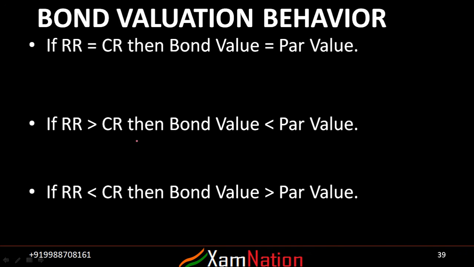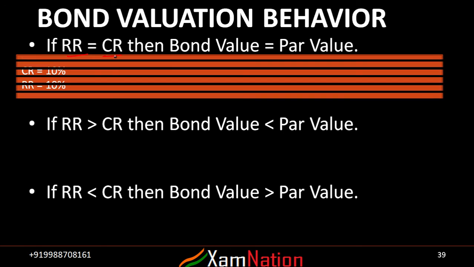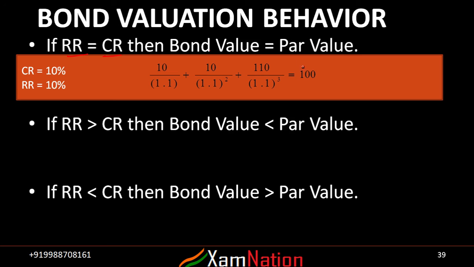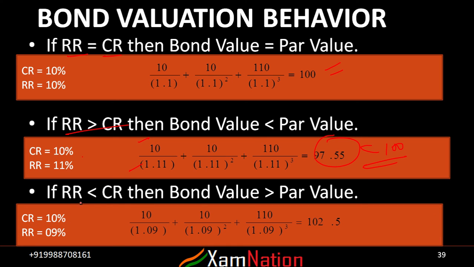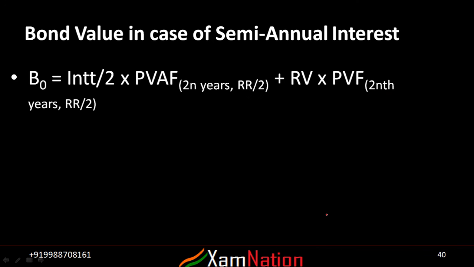Now again, bond valuation behavior, from the last example itself. If your required rate of return is equal to the coupon rate, then your bond value will be equal to par value, which you can verify numerically. Similarly, if the coupon rate is less than the required rate of return, that is CR is less than this, then the bond value would be less than par value, less than 100, right? Similarly, in the last case, when the coupon rate is more than the required rate of return, your bond value will be more than your face value. This would be the bond valuation behavior.